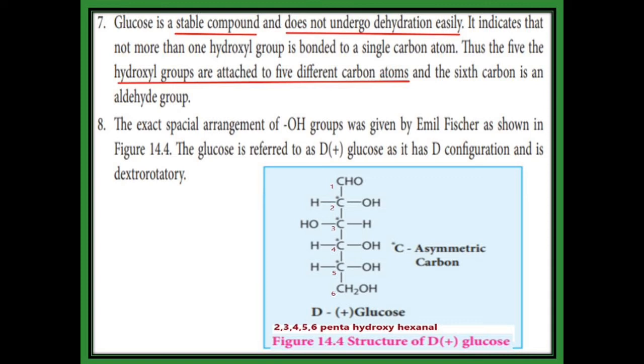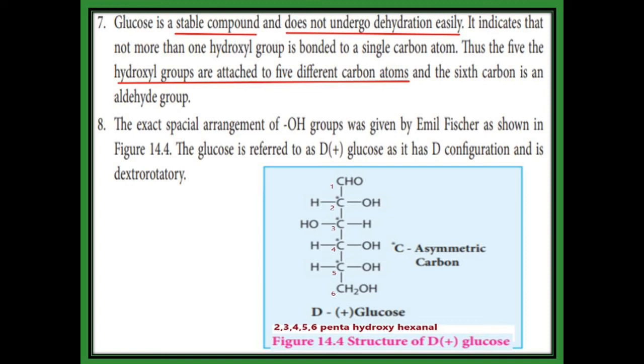Then the exact arrangement of the OH groups was given by Emil Fischer. It is indicated in diagram 14.4. In this, the first carbon is CHO, the second to fifth carbons each contain an OH group and one hydrogen, and the 6th carbon is a primary alcohol, CH2OH. The second to fifth carbons are asymmetric, that is, chiral carbons, and this is for D plus glucose.